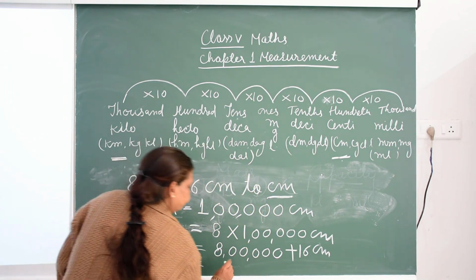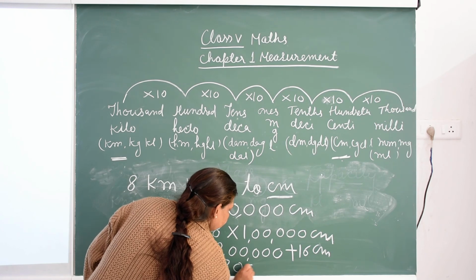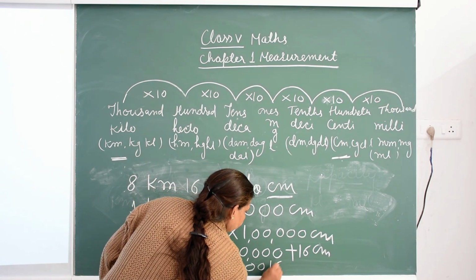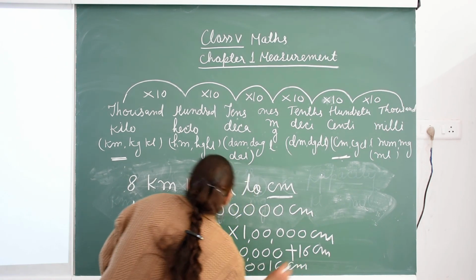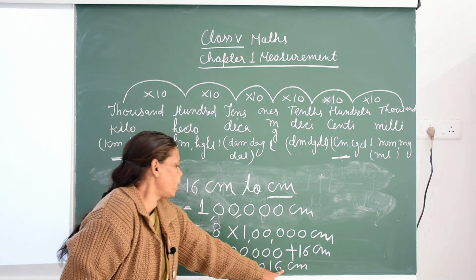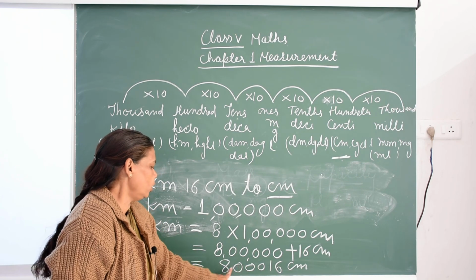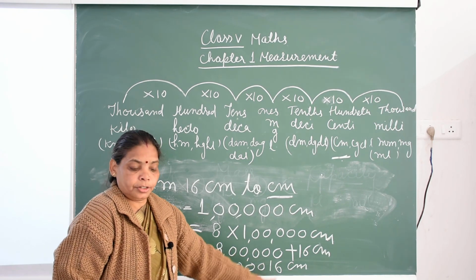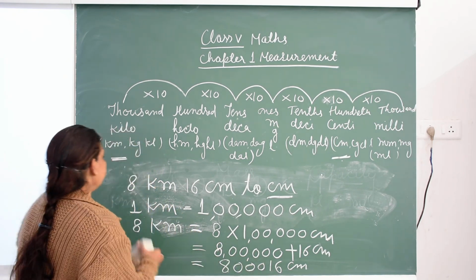Then you add it. So 8 kilometer 16 centimeter is equal to 8 lakh 16 centimeter. Take one more example.